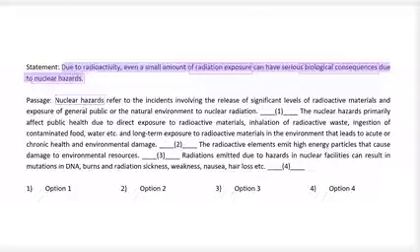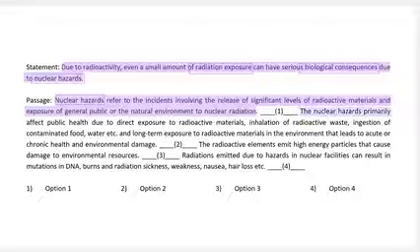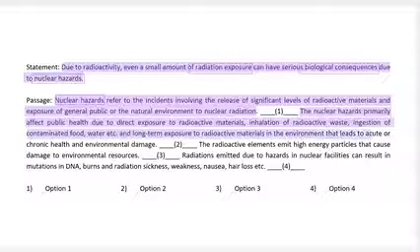The passage says, nuclear hazards refer to incidents involving the release of significant levels of radioactive materials and exposure of general public or the natural environment to nuclear radiation. The nuclear hazards primarily affect public health due to direct exposure to radioactive material, inhalation of radioactive waste, ingestion of contaminated food, water, etc., and long-term exposure to radioactive materials in the environment that leads to acute or chronic health and environment damage. So we see that the given statement doesn't fit in blank number 1 because here nuclear hazards